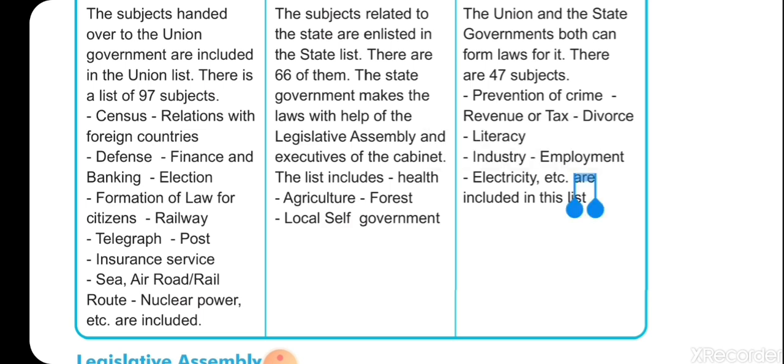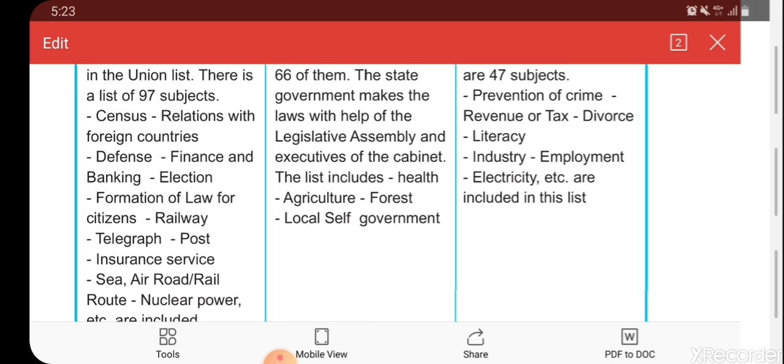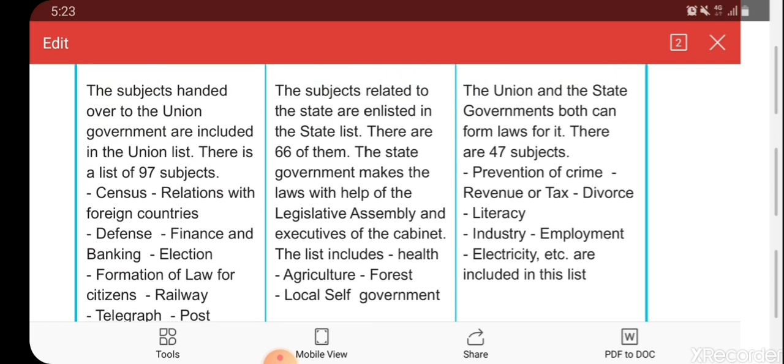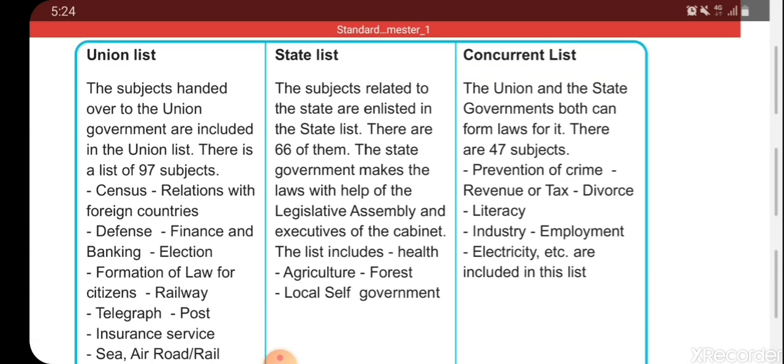In the state list, the subjects related to the state are enlisted. There are 66 of them. That means 66 areas in which the state has the power to work. The state government makes laws with the help of the legislative assembly and the executive of the cabinet. This includes health, agriculture, forest, local self-government. So these are the areas in which they work.